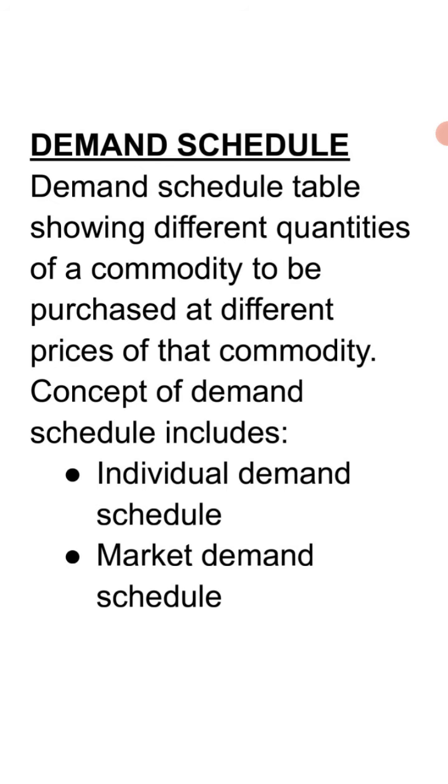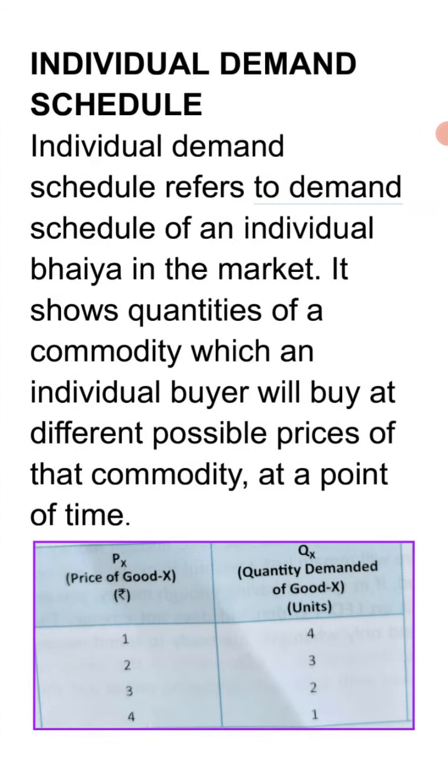Demand schedule can be of two types: individual demand schedule and market demand schedule. The very first is the individual demand schedule. It refers to the demand schedule of an individual buyer in the market. That means when a particular consumer's demand is shown in the form of a table, it is considered the individual demand schedule. In the table you can see Px, the price of the commodity, and Qx, the quantity of the commodity. As prices increase 1, 2, 3, 4, quantities decrease 4, 3, 2, 1.